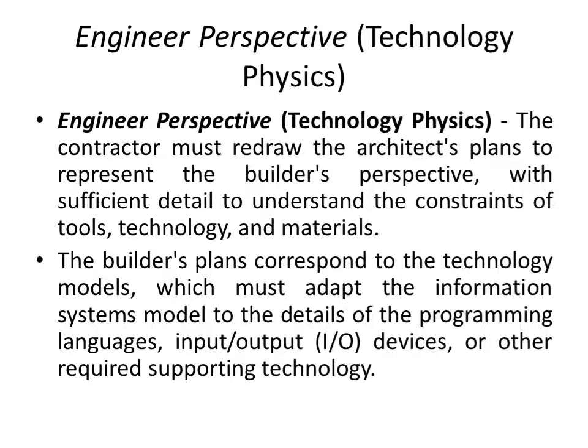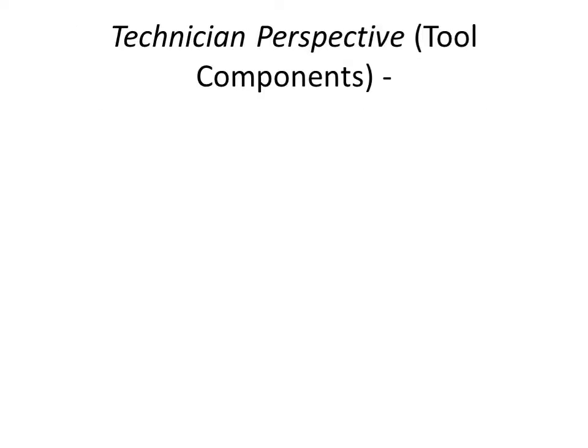The builder's plans correspond to the technology model, which must adapt the information systems model to the details of the programming languages, input output devices, or other required supporting technology. So we are relating this Zachman framework with the view of constructing a building. So this is the engineer's perspective.